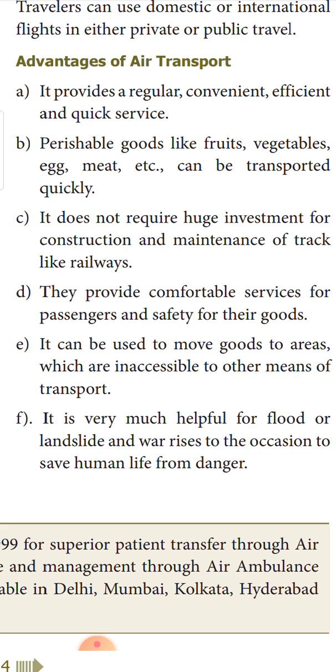Next is, for example, if perishable goods have to be transported quickly from one place to another before losing their originality or freshness, commodities like fruits, vegetables, eggs, meat, the shelf life or lifespan of those commodities is very little. As a result, they have to reach the consumer point in a very short span of time. For such commodities, air transport is very much suitable.